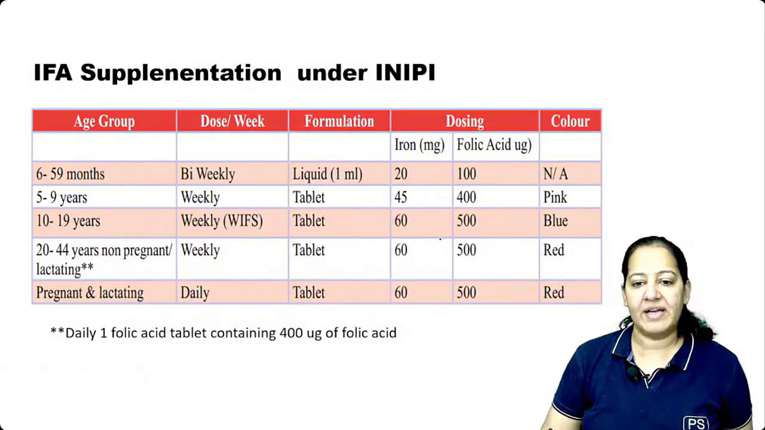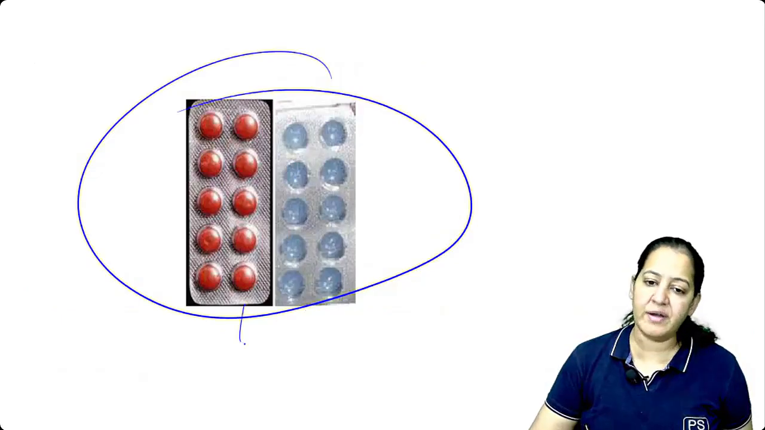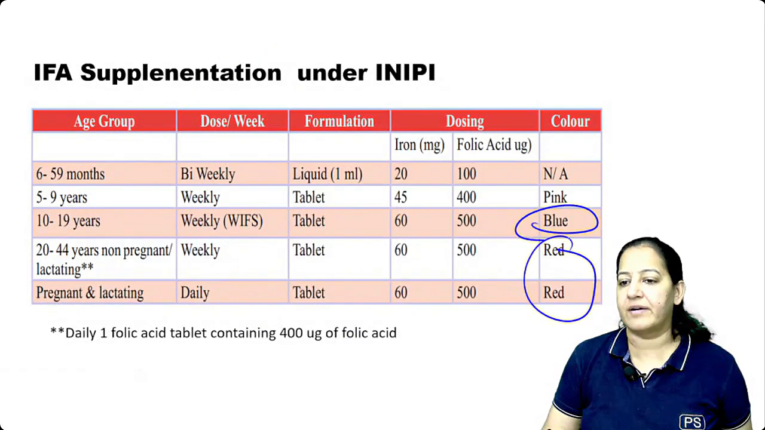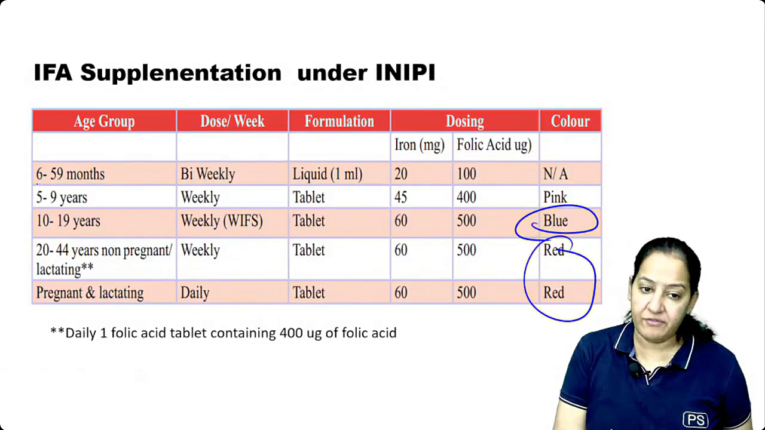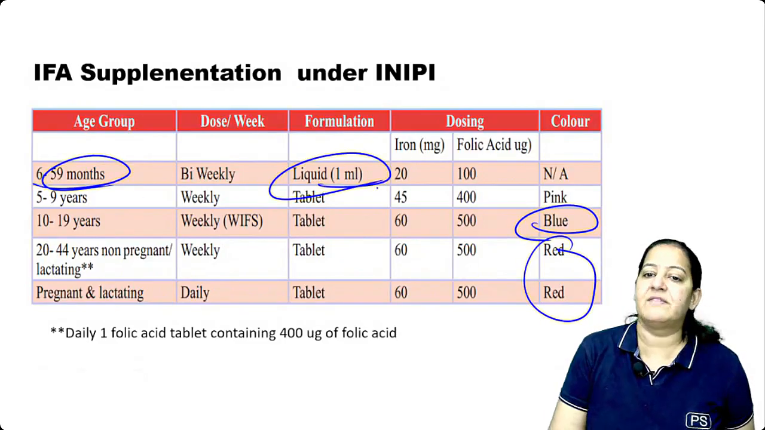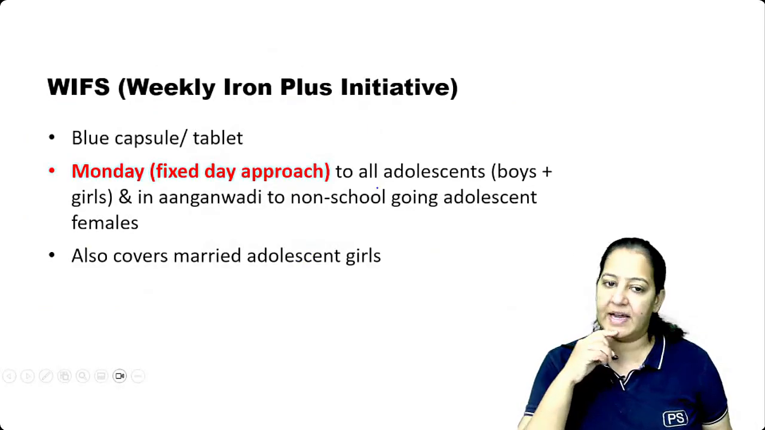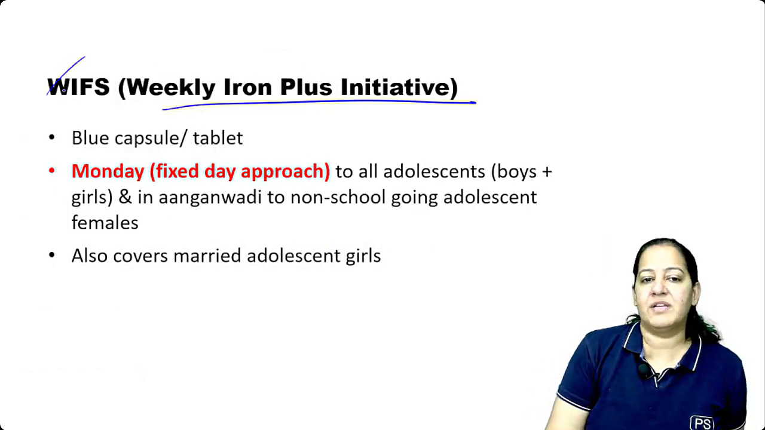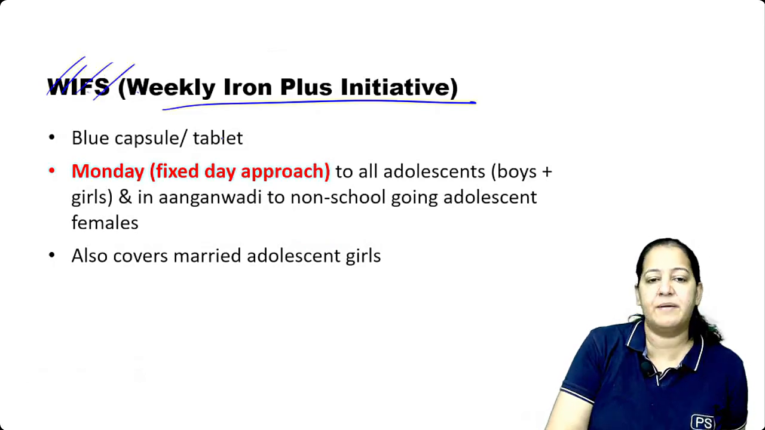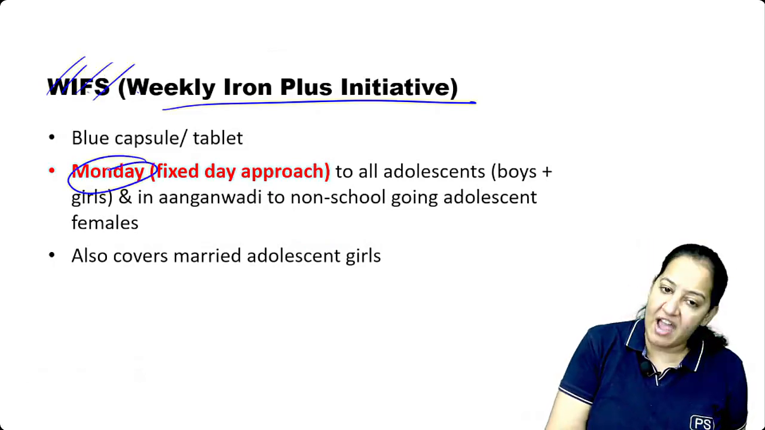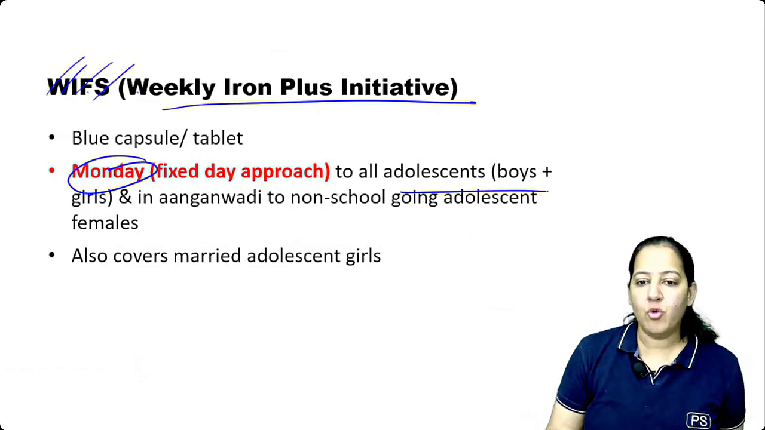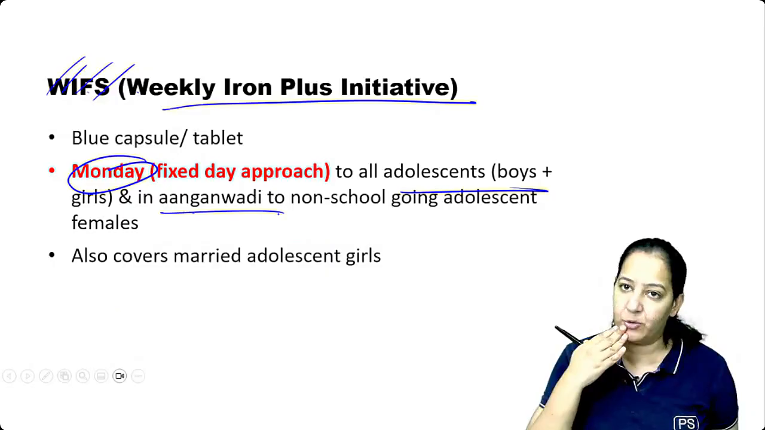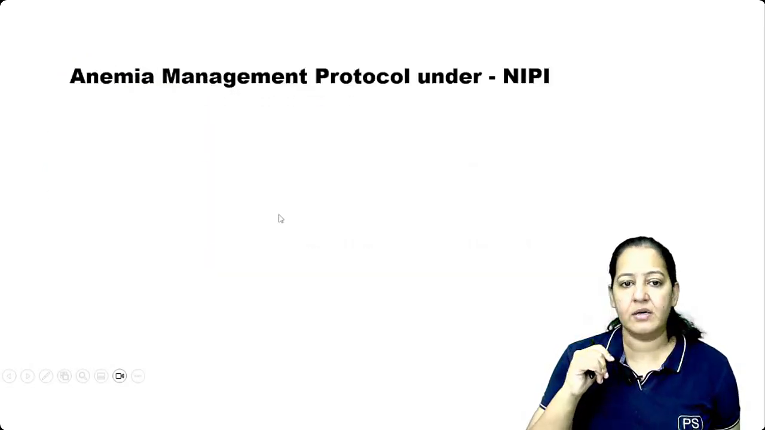So iron folic acid tablets we give. For children, it's different. For adults, it's different. You can see, for adults it's red color. For children, it's blue color. And for small children up to 5 years, the syrup is available, not the tablet. Can we go ahead? There is also the Weekly Iron Plus Initiative, WIFS, in which every Monday, to all adolescents, boys and girls, in the Anganwadi, a free iron capsule or tablet will be given. That is weekly.